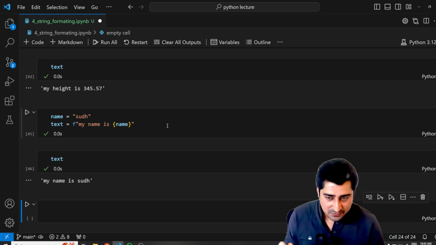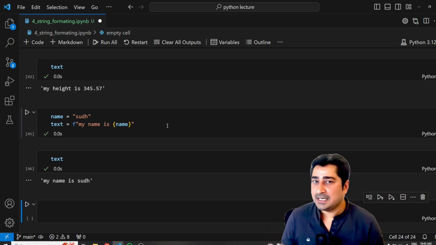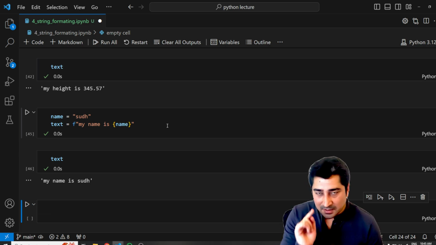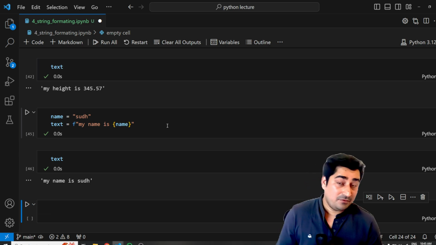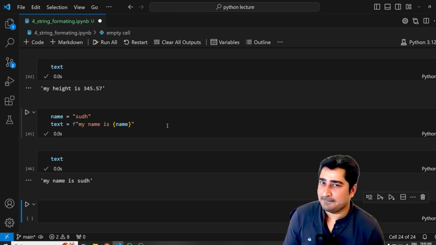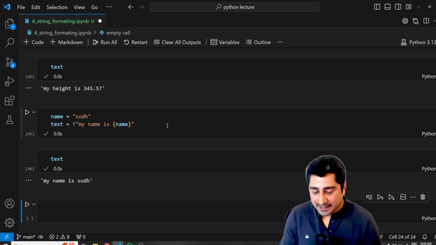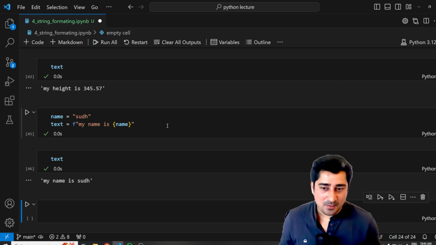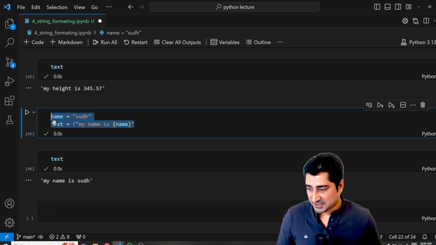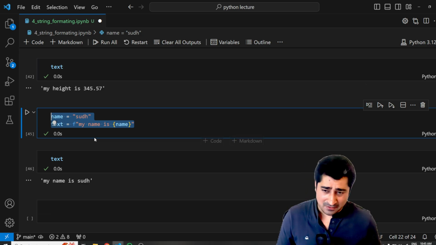So even in this way I can perform string formatting. This is the third procedure I'm showcasing by which you can achieve string formatting. Isn't it amazing? We are able to perform string formatting not just in one way, but in multiple ways.